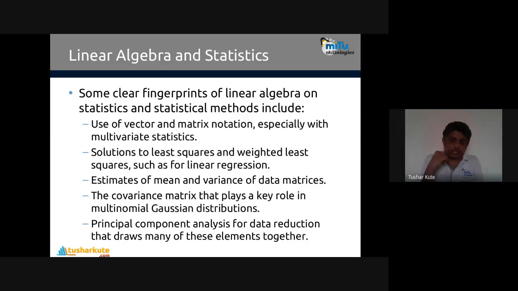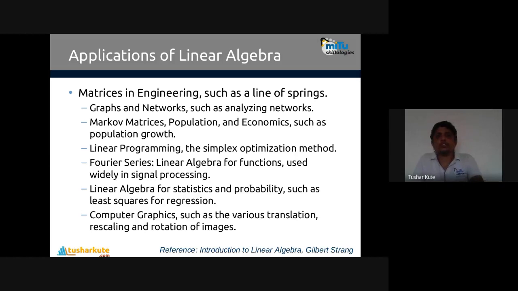But technically speaking, PCA makes use of eigenvalues and eigenvectors. Eigenvalues and eigenvectors play a very important role in principal component analysis, which is part of linear algebra. So to do all this kind of statistics, we require the base of linear algebra. That's why we need to understand and learn about it. I'll list some special machine learning algorithms also which make use of this. But before that, let's see.